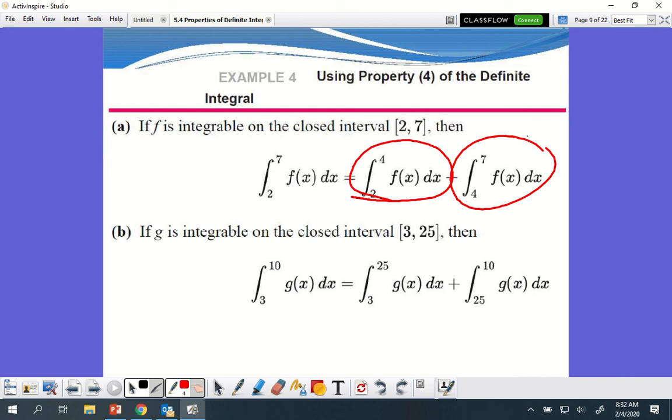But on this next one, if I want to do from 3 to 10, but I start off with 3 to 25, you notice what they do here. They subtracted the bottom half, right? Because they only wanted up to 10.